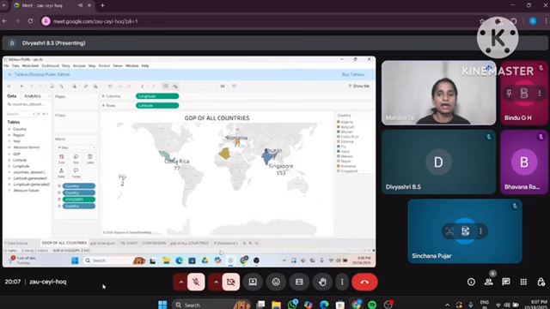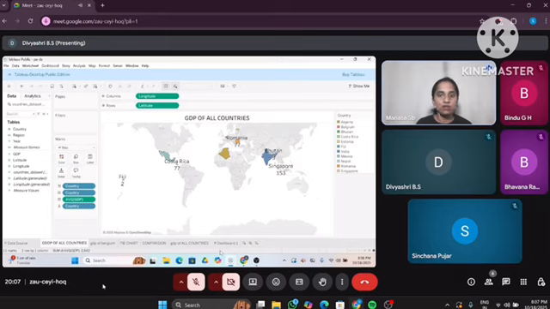This is the symbol map creation in Tableau. In Tableau, a symbol map is created to visualize the GDP of all countries using their geographic coordinates. Here we have collected the dataset containing countries, GDP, latitude and longitude. Longitude was placed on the columns shelf and latitude on the rows shelf to generate a world map.